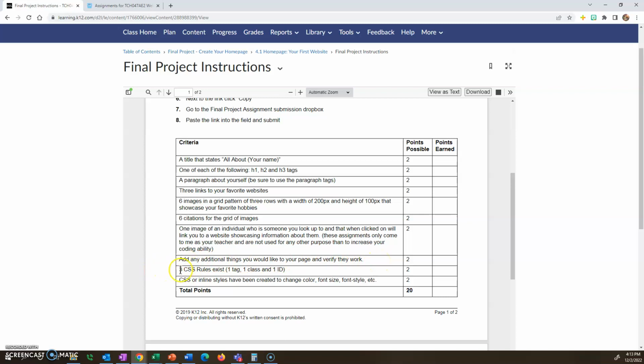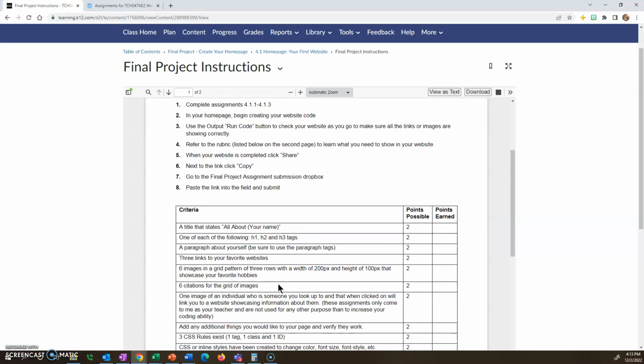You also have to make sure that there are at least 3 CSS rules. One that's calling a tag, one that's calling a class, and one that is calling an ID. You can use CSS or inline styles to create any of the above. My suggestion is use CSS because it takes up less time, especially for the images. So that's the information that you have to have. This is worth 20 points. So make sure you're doing that.